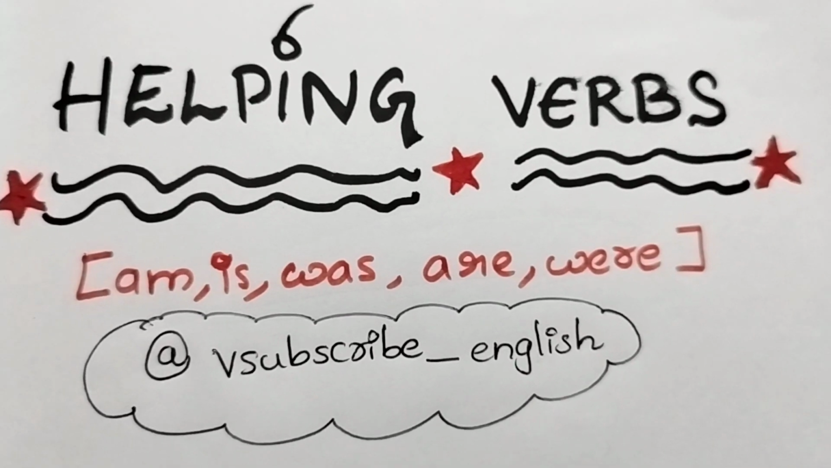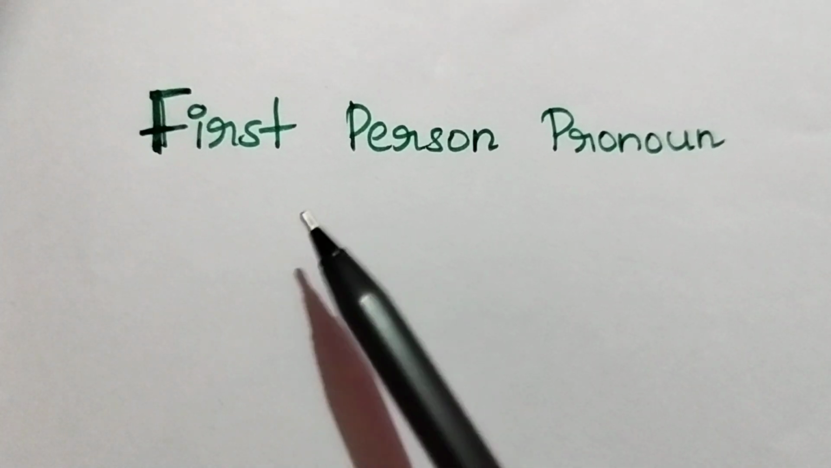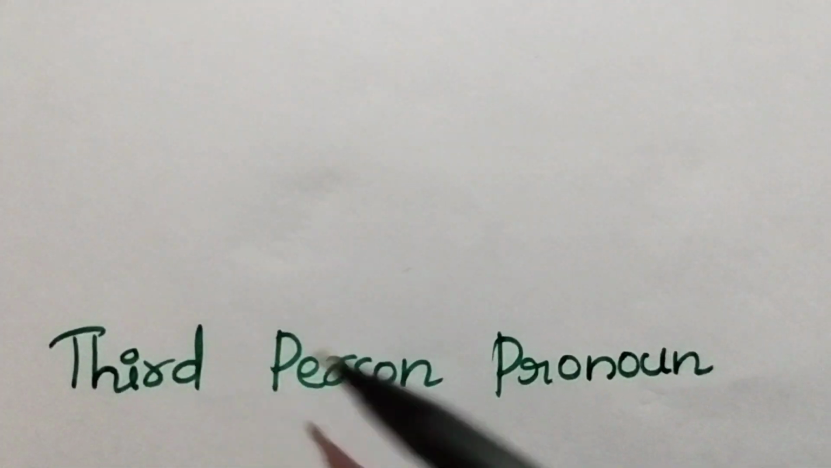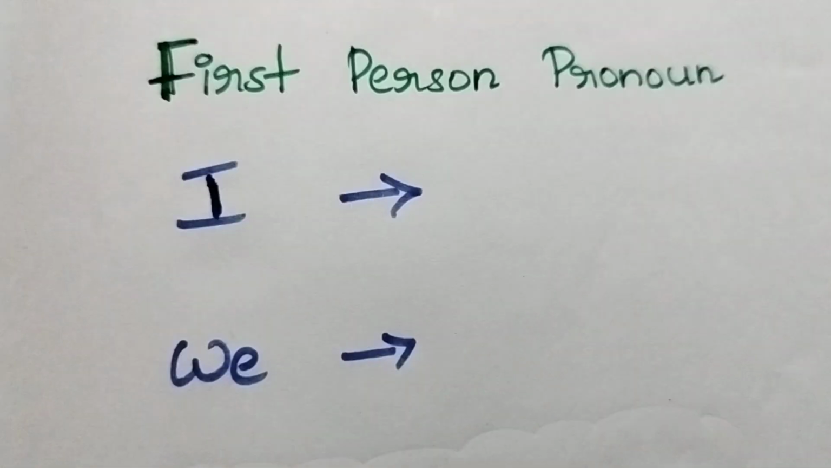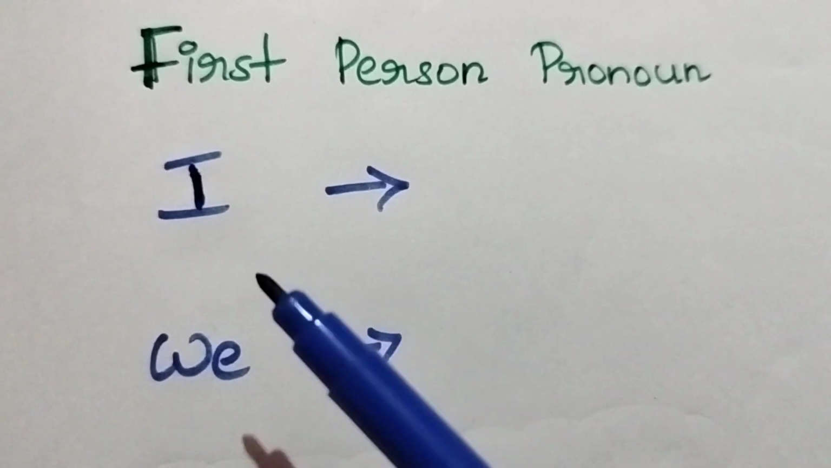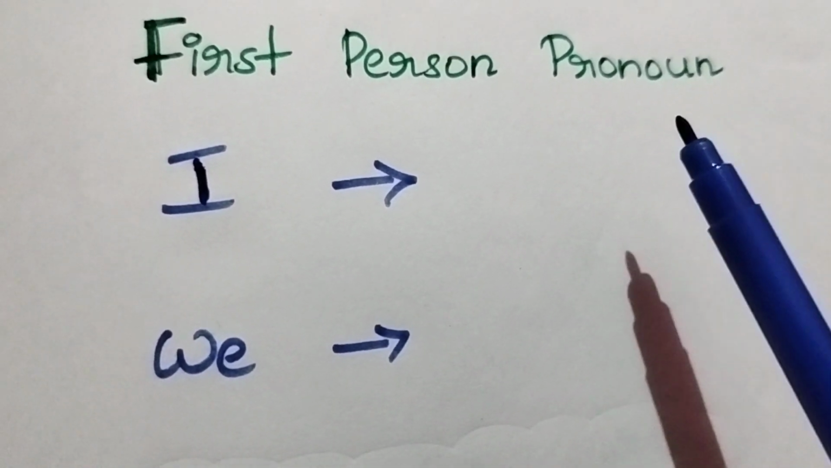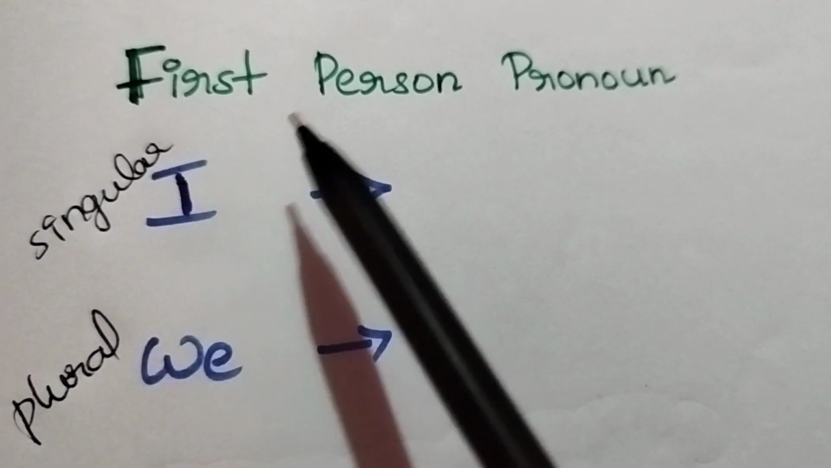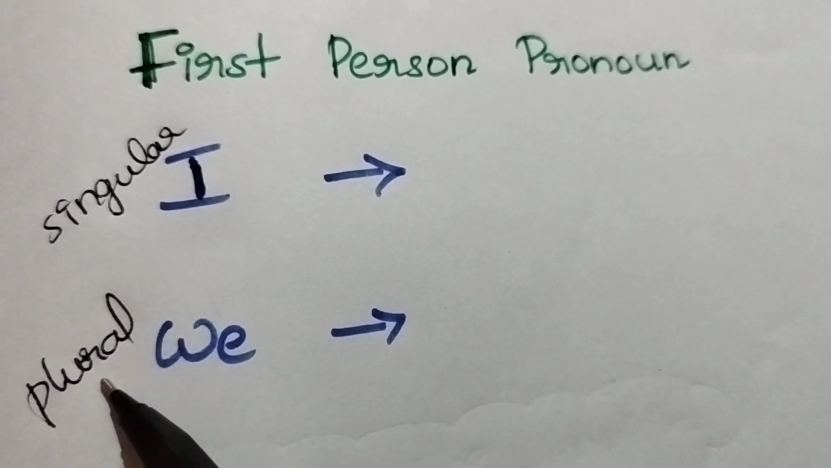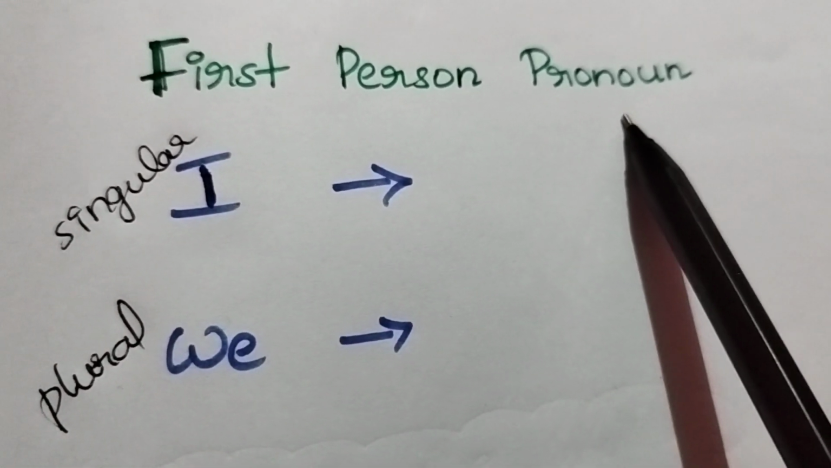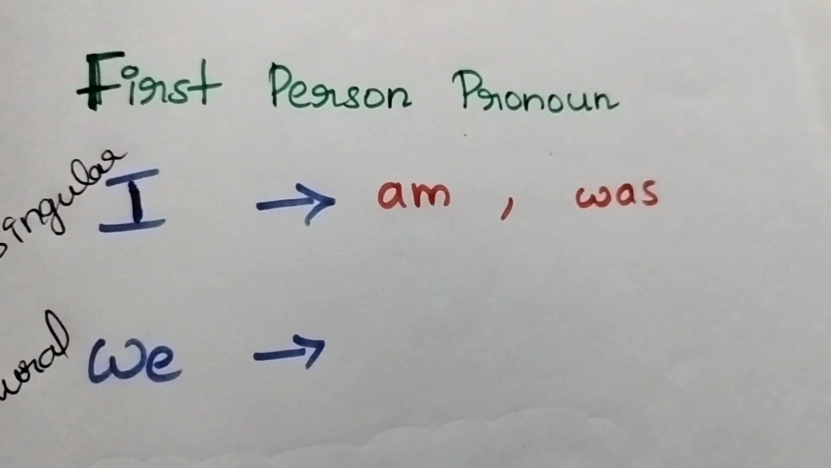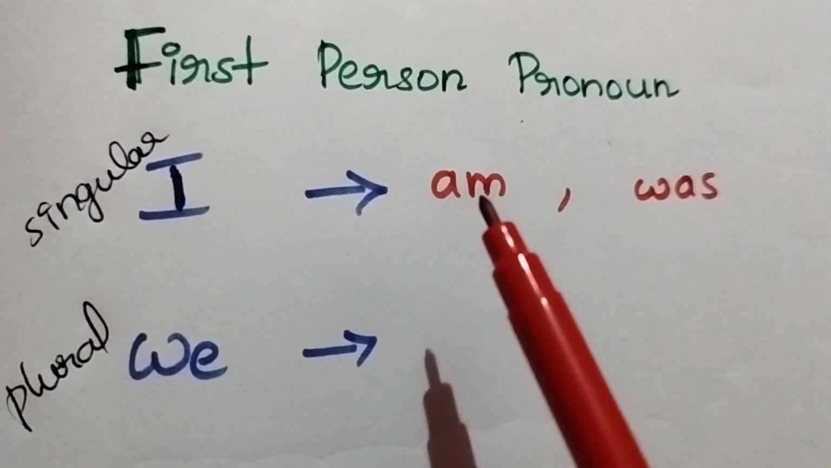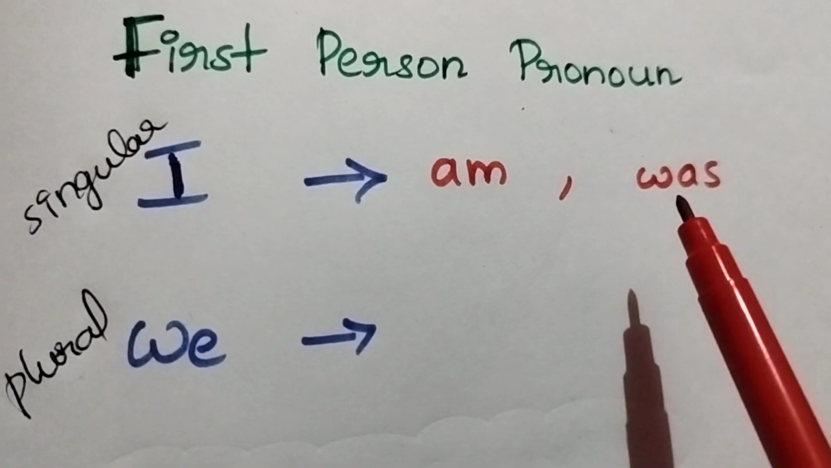Before that, you need to understand about first person pronoun, second person pronoun and third person pronoun. I and we are first person pronouns. In this case, I is the singular first person pronoun and we is the plural first person pronoun, right? With the singular first person pronoun, you need to use am in present tense and was in past tense.